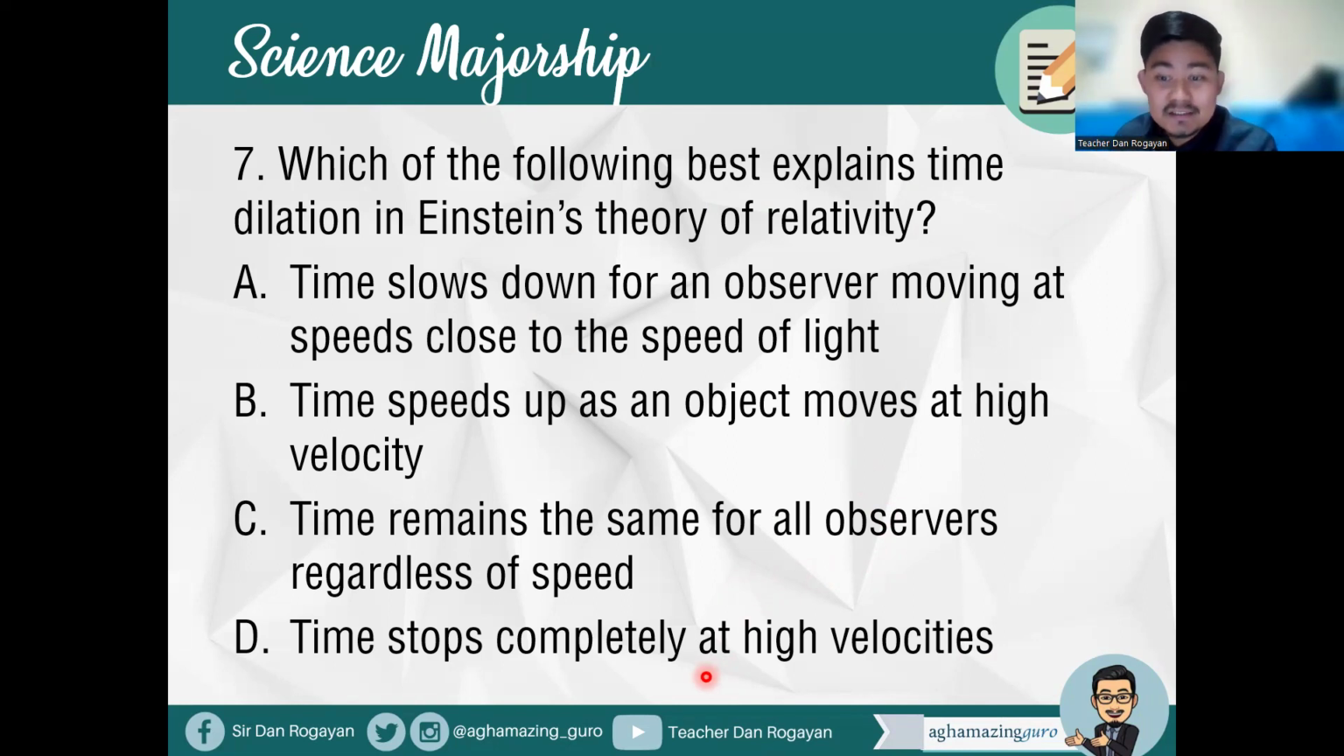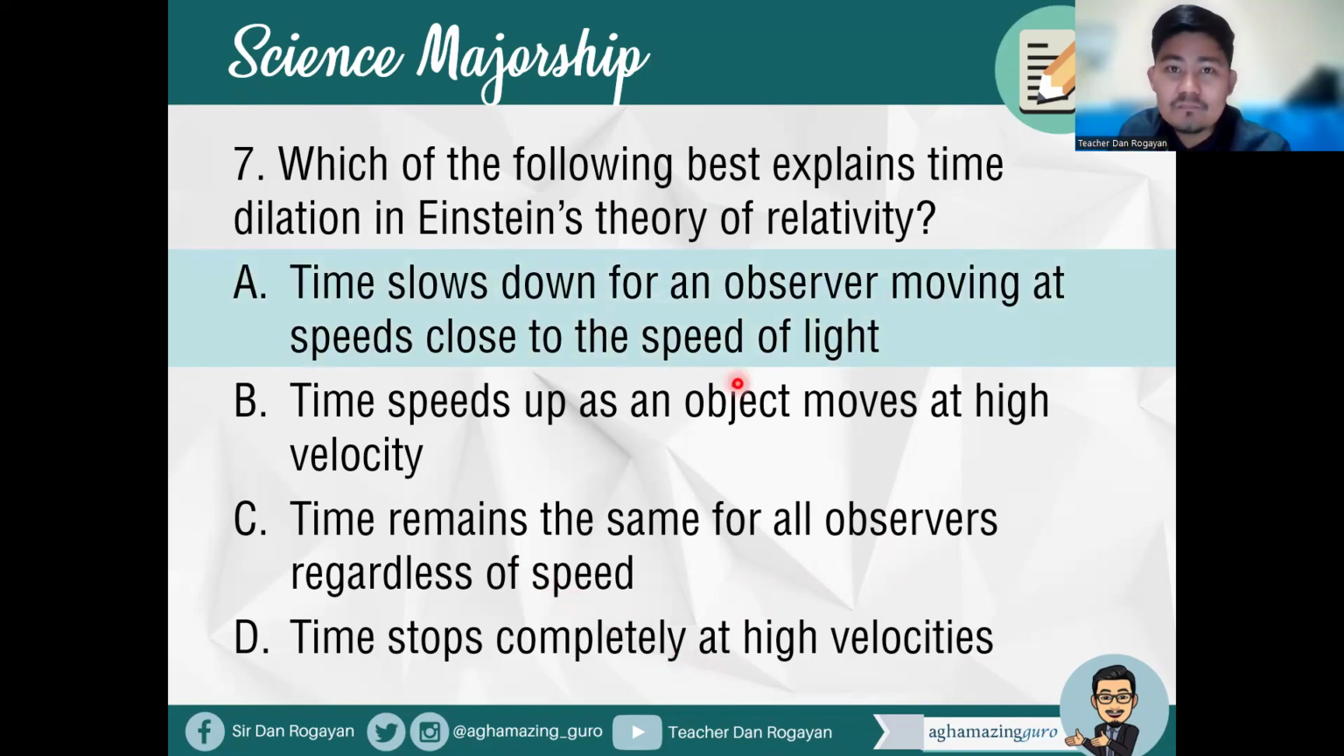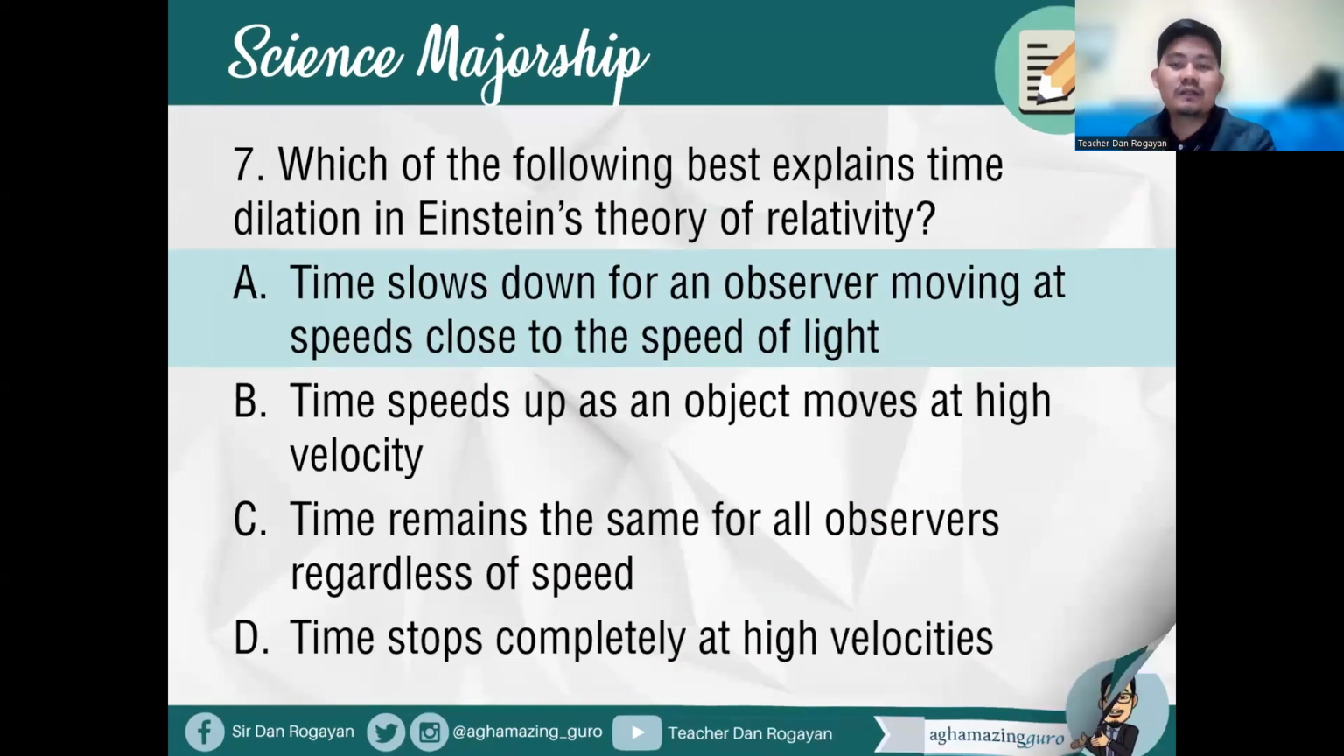All right, so for this, of course, that is letter A. Time slows down for an observer moving at speeds close to the speed of light. So letter A is the correct answer.